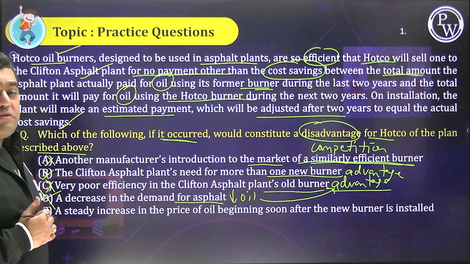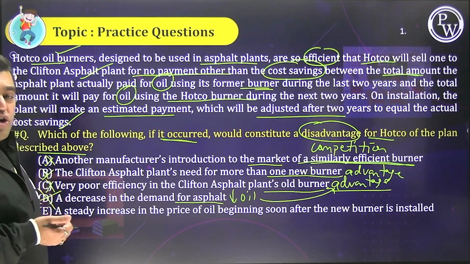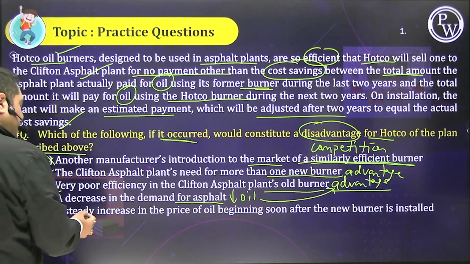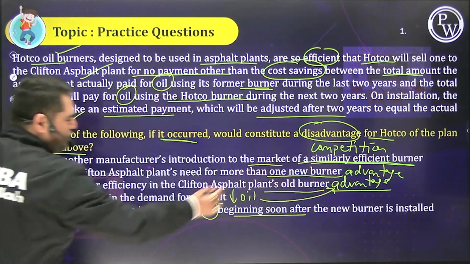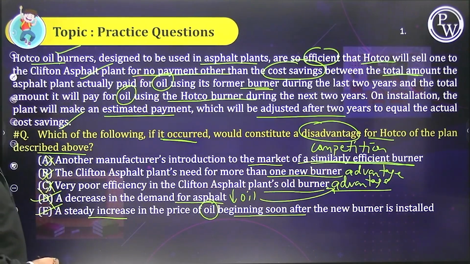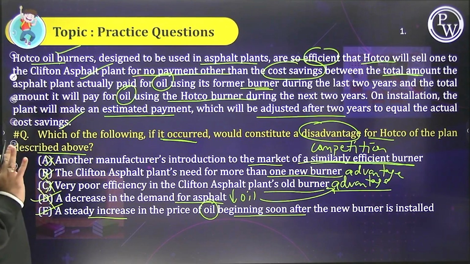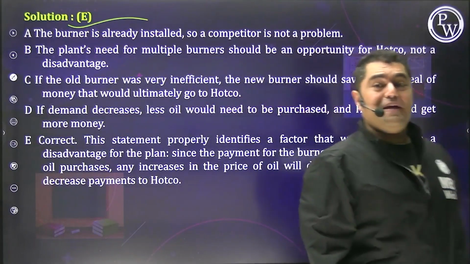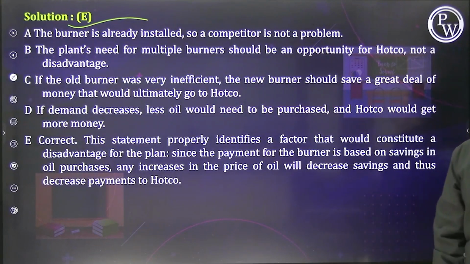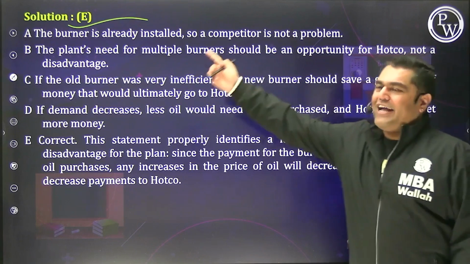Disadvantage has got to do something with oil, because the payment is being done on the basis of oil which is being used or not used. Finally, E, steady increase in the price of oil beginning soon after the burner, 100% disadvantage, because now cost savings, estimated payments, everything will change, because everything has got to do with oil, and that is why E is the correct answer. I hope this made sense. And once again, if not, my only humble request, please go through all the answer choices' explanations that are given.